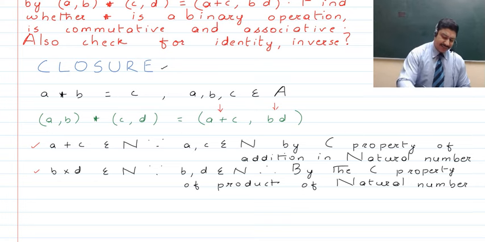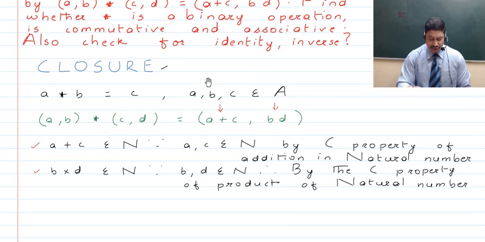Now guys, I'll quickly discuss it out. Whenever we talk about the closure property, whatever result you get as the product, the initial elements which have been multiplied to get the product, and the product, all should be from the same set. And if they're all from the same set, we can say that a, b being from the set capital A, c is also from the set capital A, and if such is the case, the closure property is followed, and then we say this asterisk operation is a binary operation.